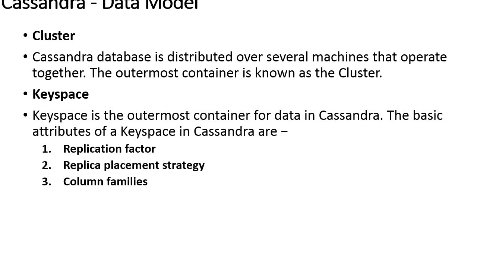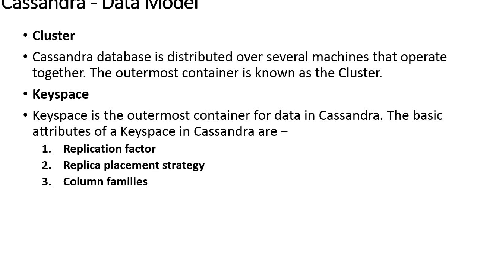The outermost container is known as the cluster. For failure handling, every node contains a replica, and in case of a failure, the replica takes charge. Cassandra arranges the nodes in a cluster in a ring format, as you have seen in that figure earlier, and assigns the data to them.